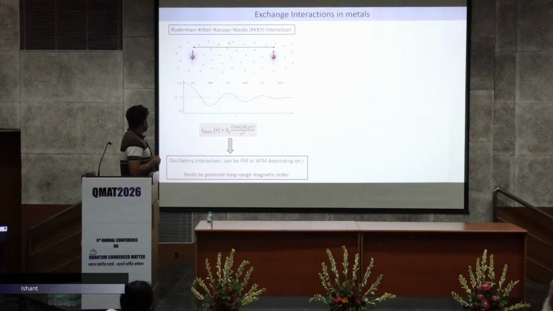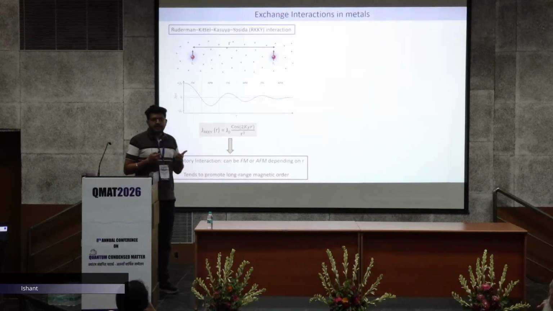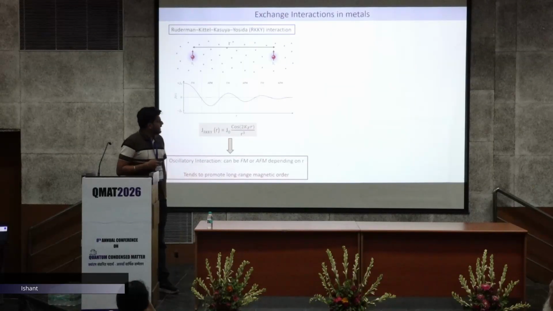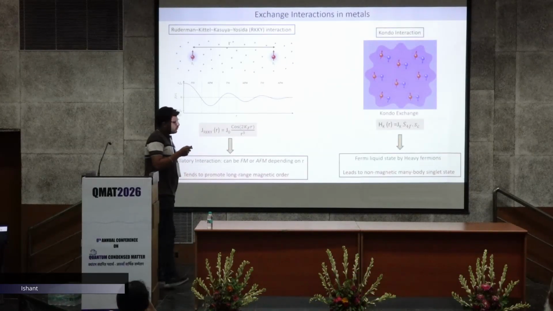So, here you can see this exchange interaction oscillates between ferromagnetic and antiferromagnetic states. This exchange interaction depends on R, where R is the distance between the two local moments. So, this RKKY interaction leads to a long range magnetic order state. Whereas the second dominant interaction is the Kondo interaction.